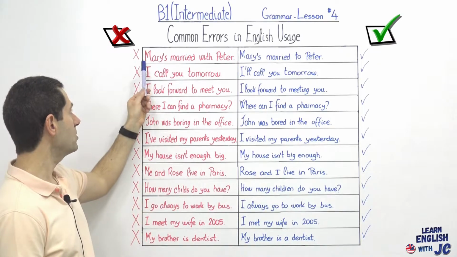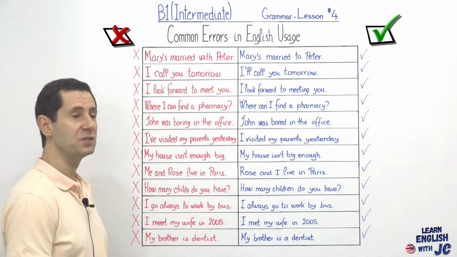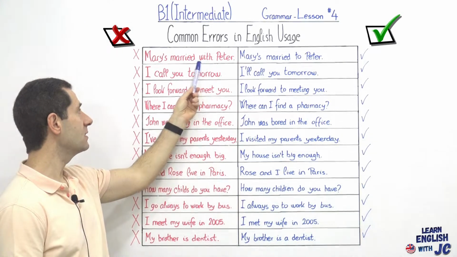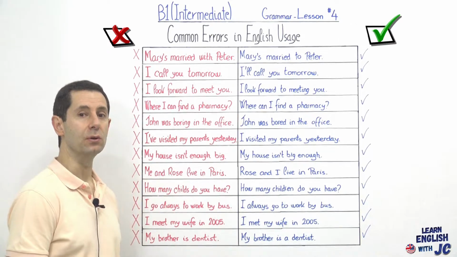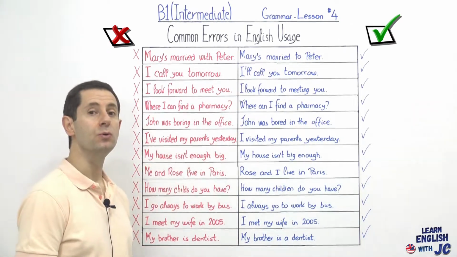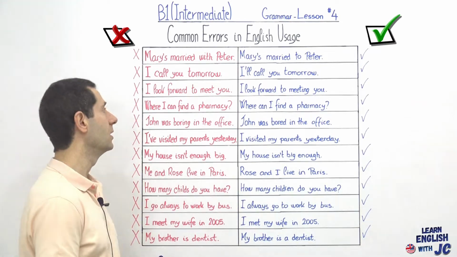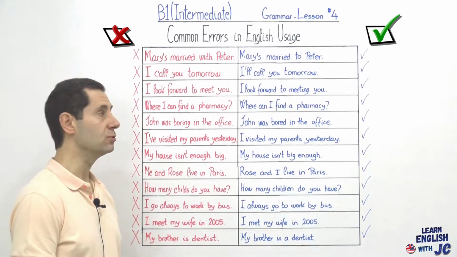All right, so the first one is Mary's married with Peter. The preposition with is incorrect in this sentence with the verb marry, and the correct preposition is to. So the sentence becomes Mary's married to Peter, not with, okay? In other languages, we might use with, such as in Spanish, but in English, they use the preposition to.